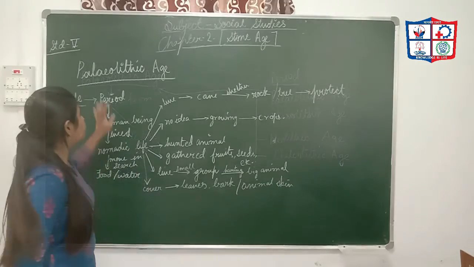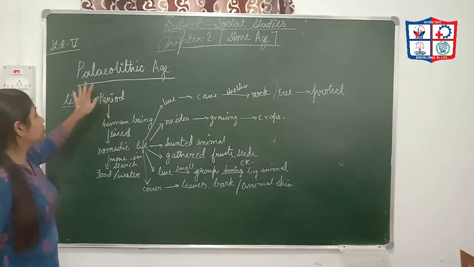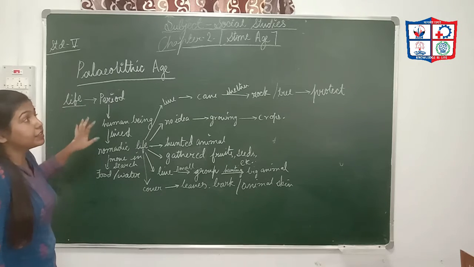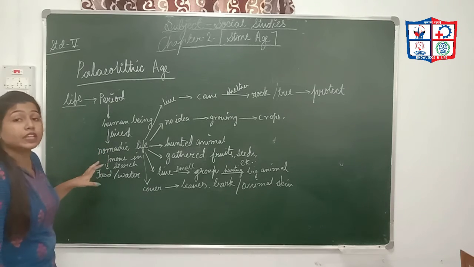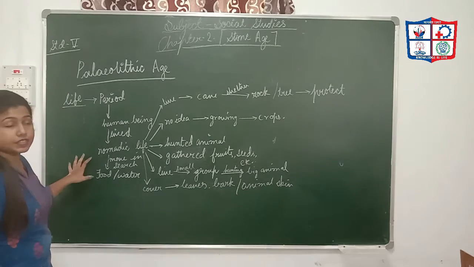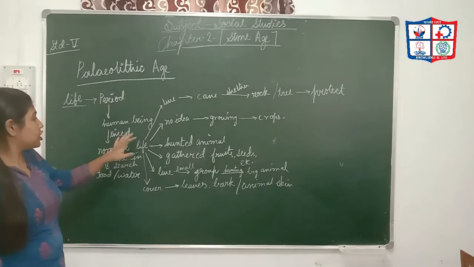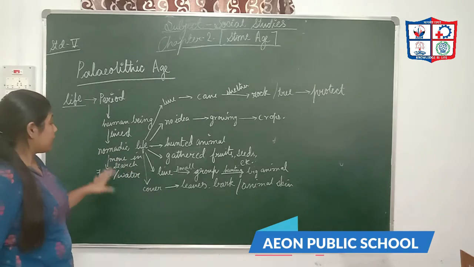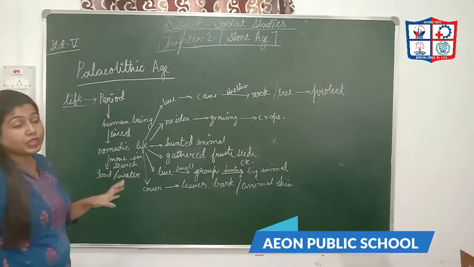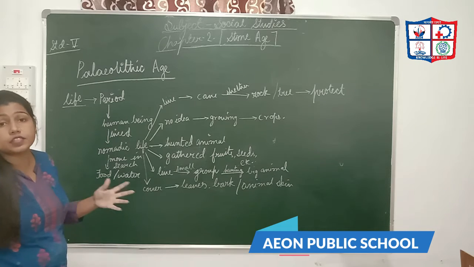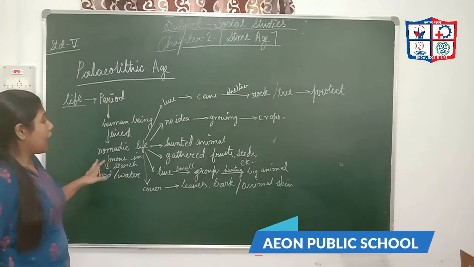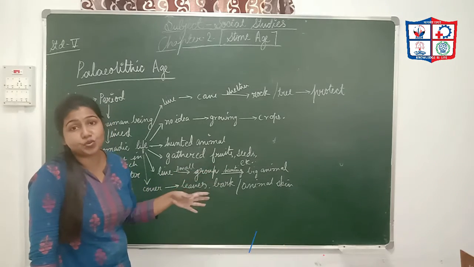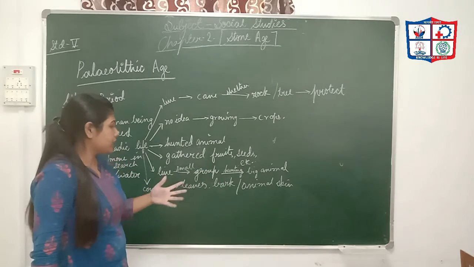Now I discuss the first point of the Paleolithic Age, the life path. How did people live in this time? In this period, human beings lived nomadic lives. They moved from one place to another in search of food and water. They also hunted animals and gathered fruits, nuts, roots, eggs and so on for their food.